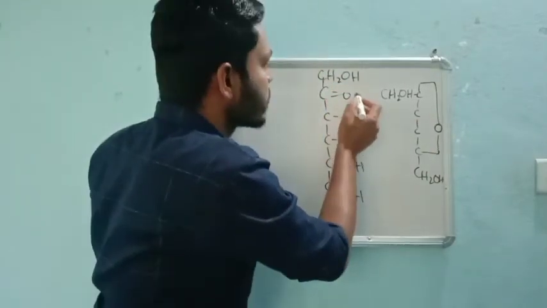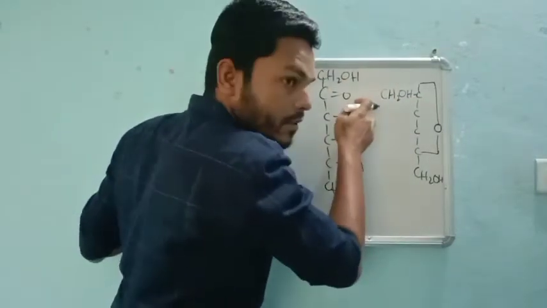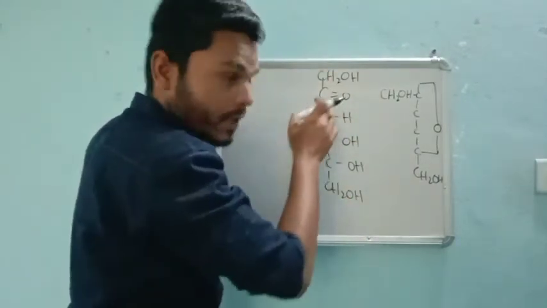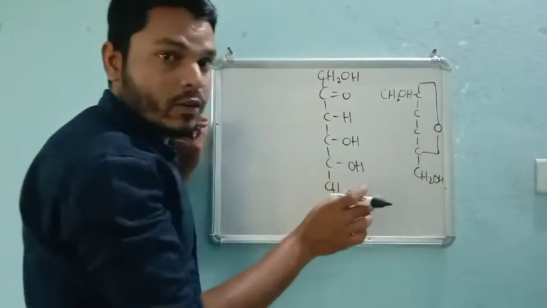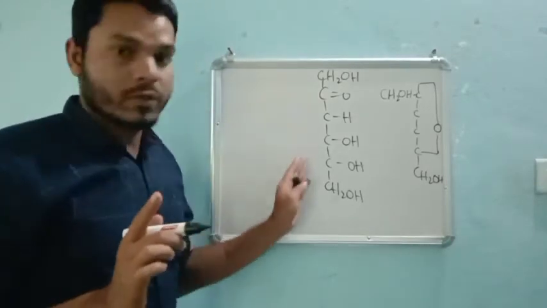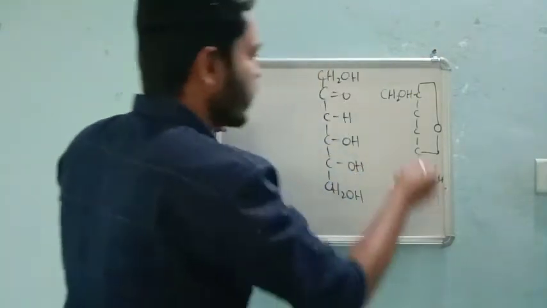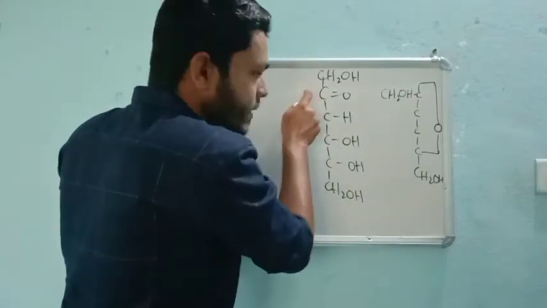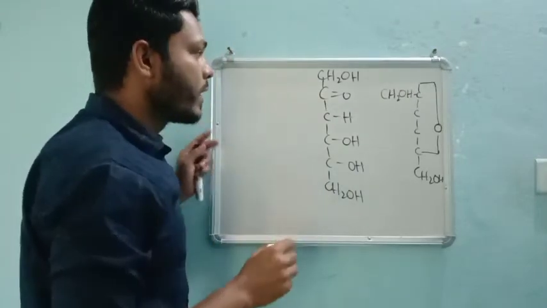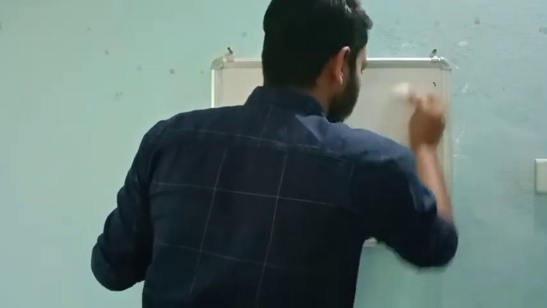Why? Because of crowding. This carbon is directly reacting, so CH2OH will fall either this side or the other side. Based on the side it changes. Based on that only, we can say this fructose also has two forms, or two structures. Understood now? This CH2OH will fall either on the left hand side or the right hand side. Based on that only, one will decide whether it is alpha or beta. So now, see here, the first form will be like this.